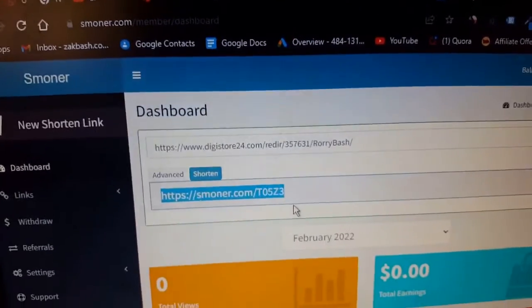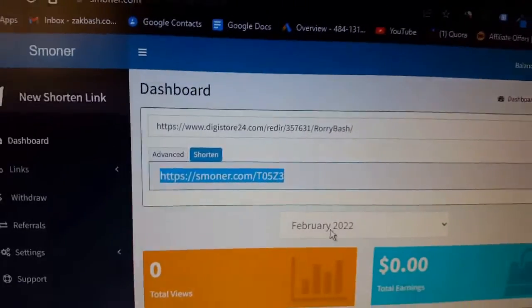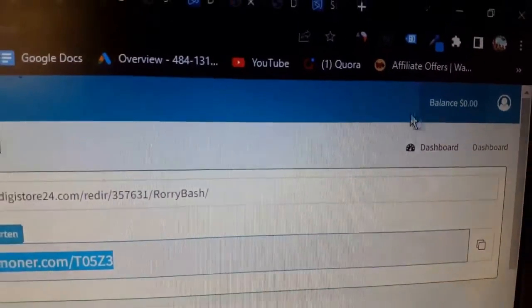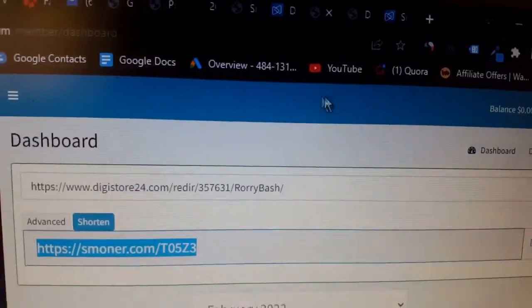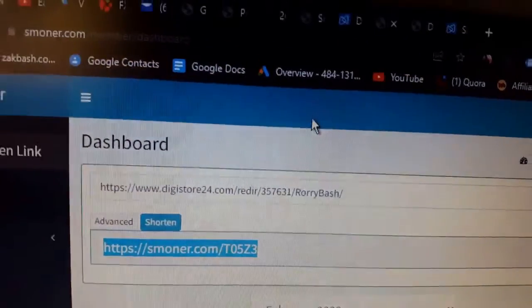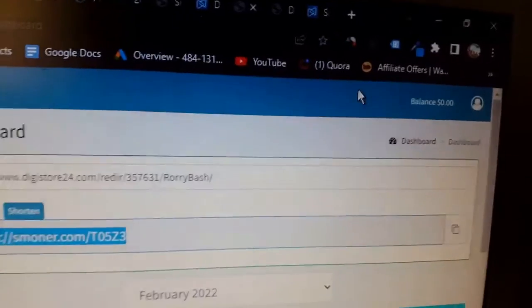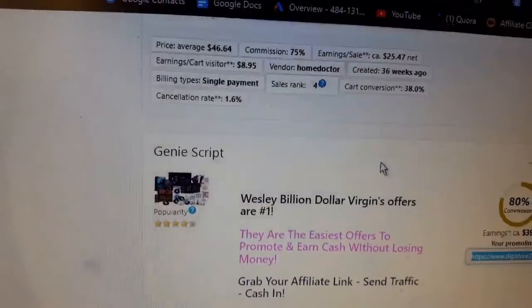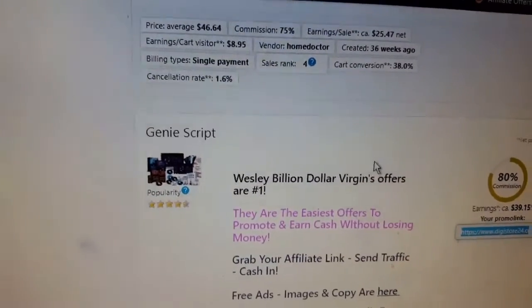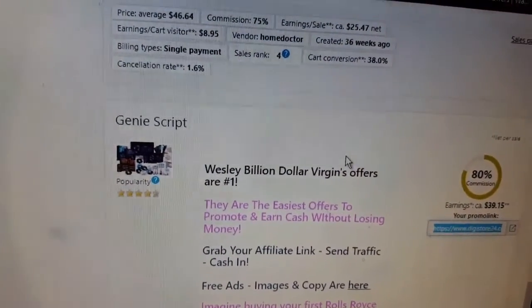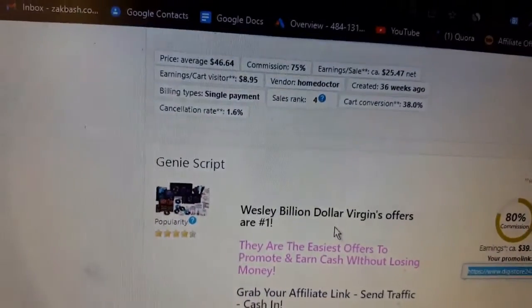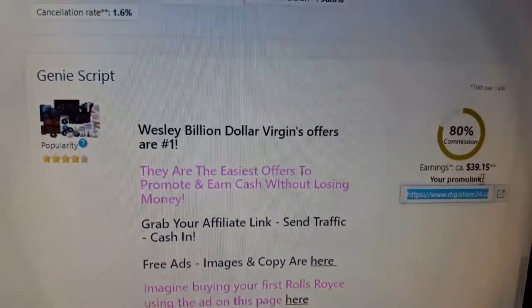Anybody who clicks on the link, Smaller is going to pay you a bunch of money per link referred that you attract to them. Any person that clicks on a link, you're going to get paid. Also, after the person is taken to the offer and buys this product, Digistore is also going to pay you $39.